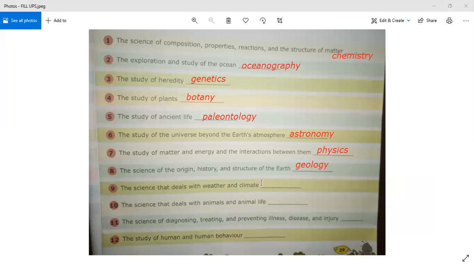Now, let's move to the 9th. See, if we want to know how the climate will be tomorrow, how the environment will be tomorrow, we study weather forecasting. We search on our mobiles what the weather forecast will be.